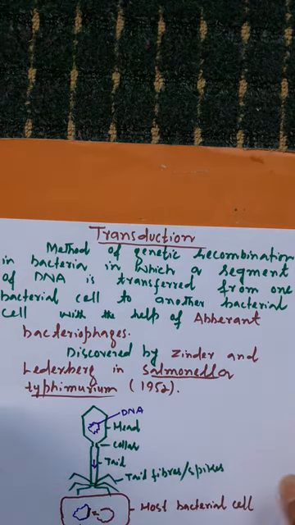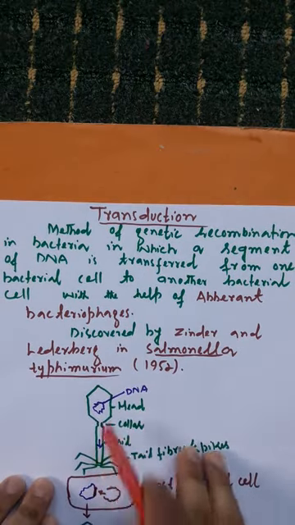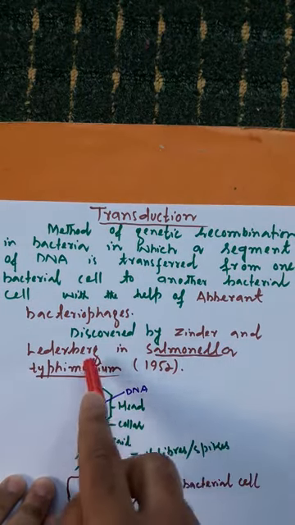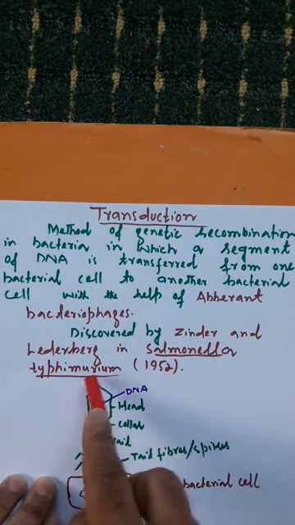तो यहाँ पे आप याद रखिए, transduction was discovered by Zinder and Lederberg in Salmonella typhimurium.